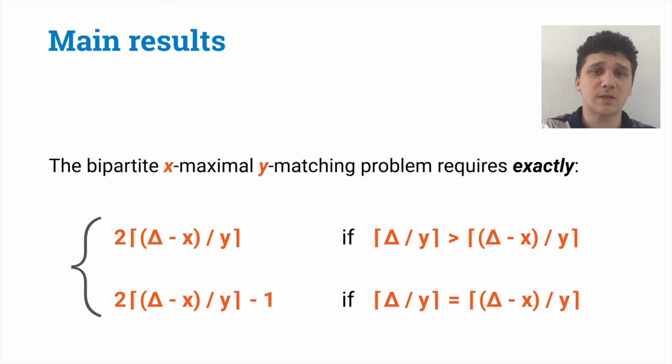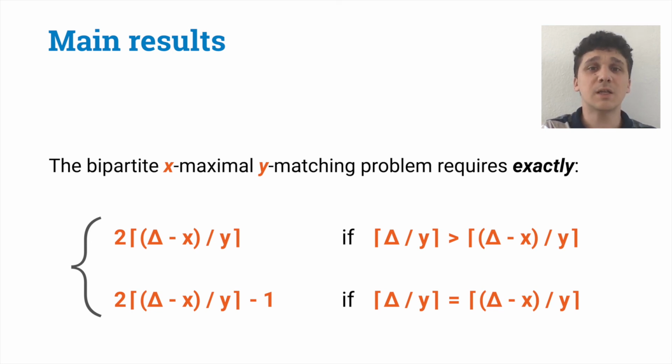This is anyways a very simple algorithm, and the hard part in proving our results is actually proving the lower bounds. In order to prove our lower bounds, we show that for any x, y, and i, it is possible to define a problem that has a somehow simple description and is exactly i rounds easier than x-Maximal y matching.